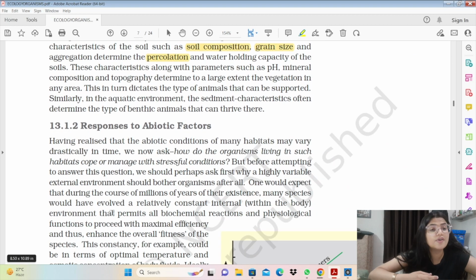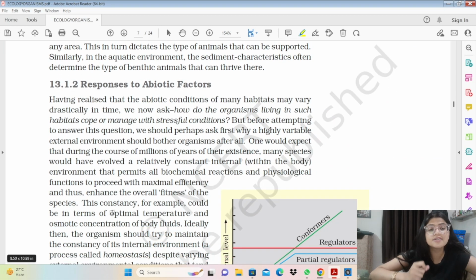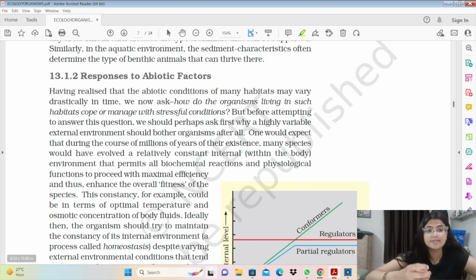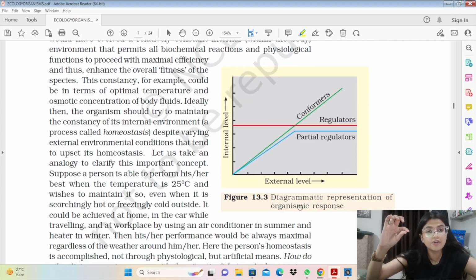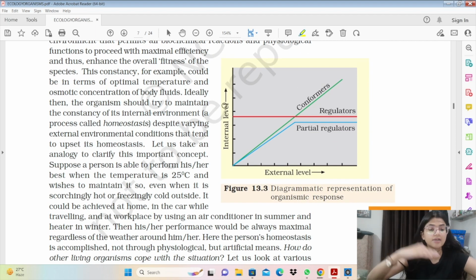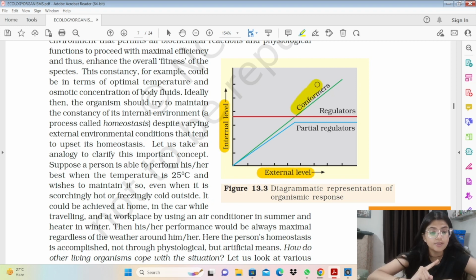Now as we move forward to responses of abiotic factors, अब कैसे एक ऑर्गेनिज्म उसके अराउंड एबायोटिक कंडीशन से रिस्पॉन्ड कर सकता है, कैसे वो अकोमोडेट कर सकता है अपने आप को. सो there is a graph given in NCERT which plots the internal level of an organism's body to the external environment, external ambient atmosphere. तो यहाँ पे 3 टाइप के ऑर्गेनिज्म होते हैं. there are conformers, there are regulators and there are partial regulators.